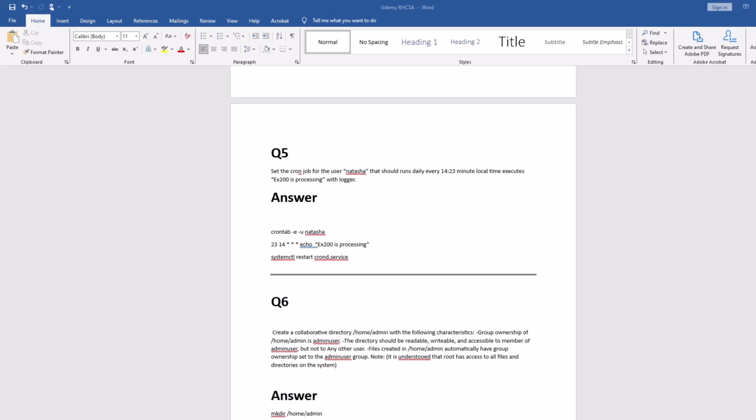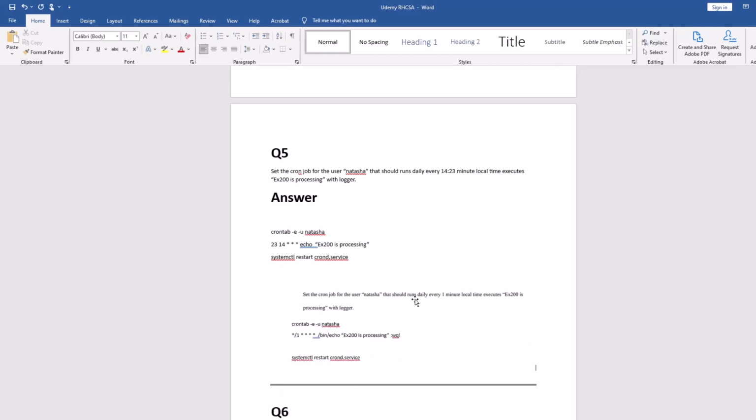Okay, in the exam they give you this question, or they give you another question which runs after every 2 minutes, right? I am going to share with you how the question looks. Yeah, I'm just pasting, so you can see it. This is question number 5 part 2. They say configure the cron for Natasha, which runs every 1 minute. How do you configure that? In crontab, you just put star slash 1 and stars. This is the way you can run any cron job every 1 minute.